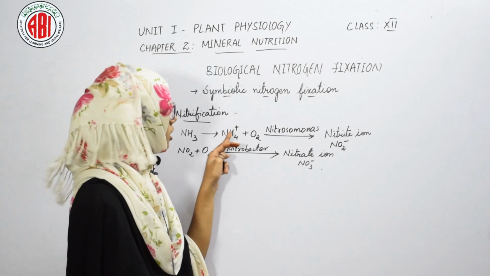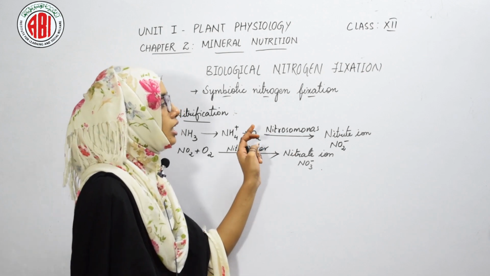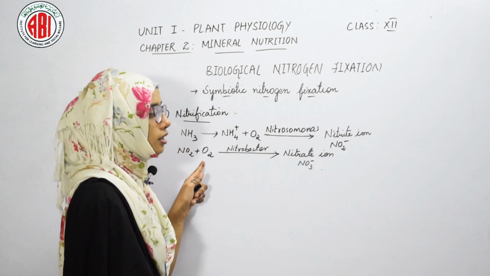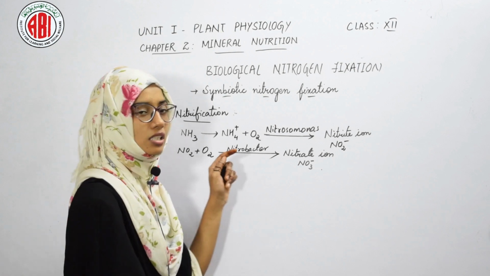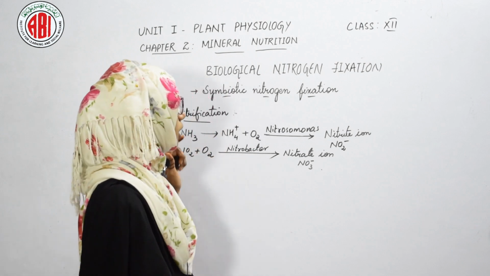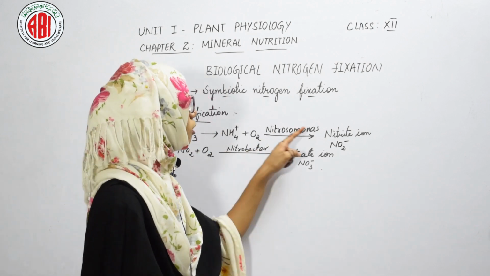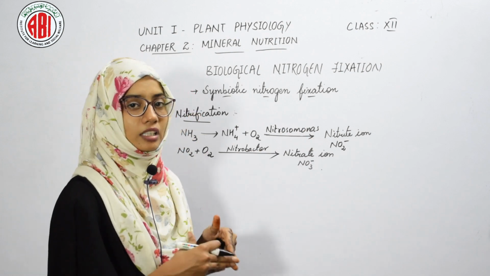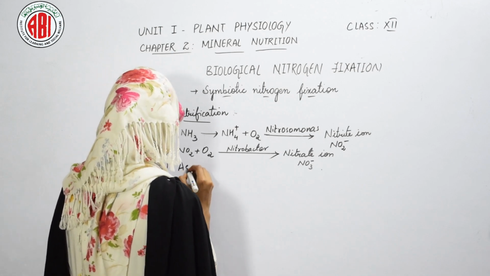This nitrite is oxidized again in the presence of microorganisms like Nitrobacter, and it results in the formation of nitrate ions. So when ammonium ion is oxidized by Nitrosomonas, it forms nitrite, and when nitrite is oxidized by Nitrobacter, it forms nitrate. In this way, ammonia is converted into usable forms like nitrite and nitrate, which can be assimilated by the plants.